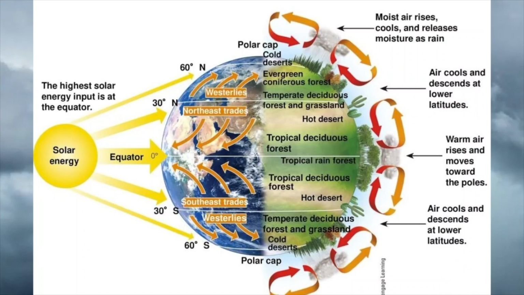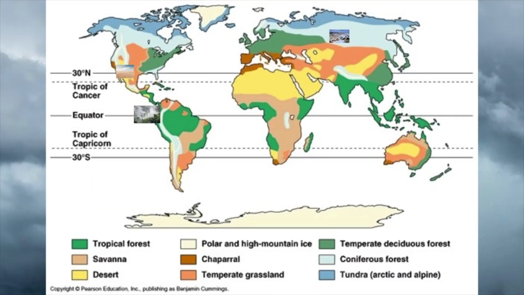Warm, moist air from the equator rises, and then drier, cooler air falls as it moves away from the equator. This pattern of rising and falling air creates cells, which create different climates at different latitudes, or distance from the equator. For example, warm and moist tropical conditions occur along the equator where warm air rises, while many deserts on Earth are located between 15 degrees and 30 degrees latitude north and south of the equator, where cool, dry air descends. Different regions of Earth therefore have different local climates,